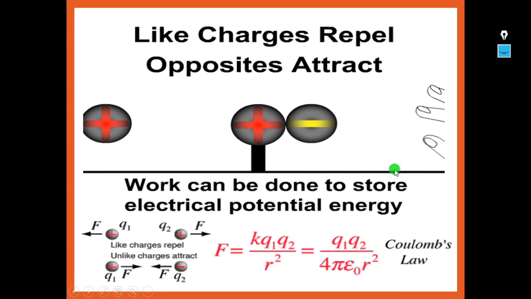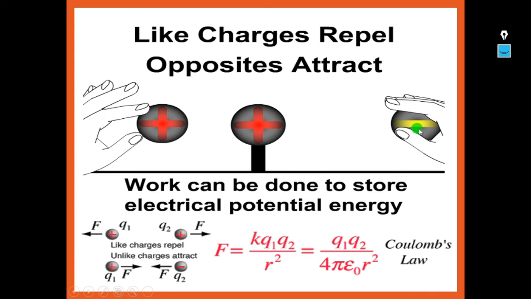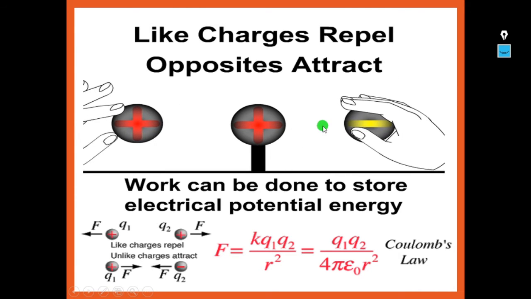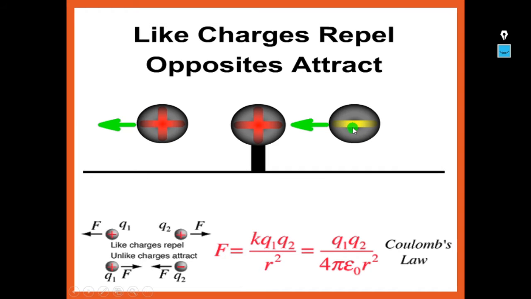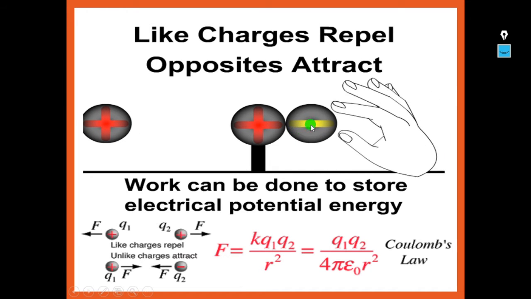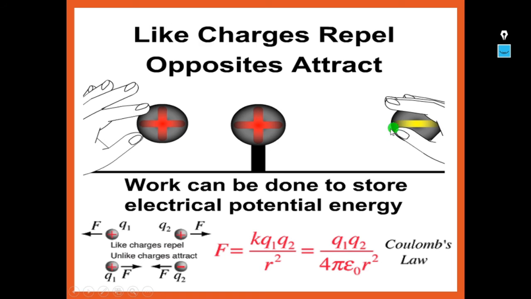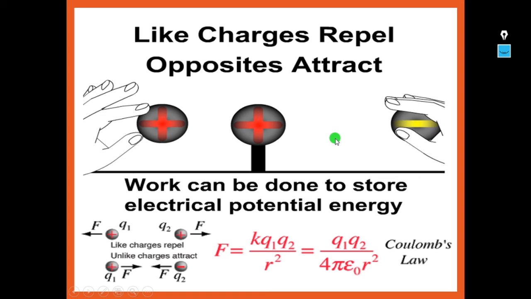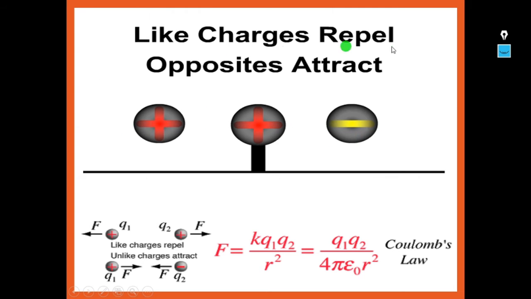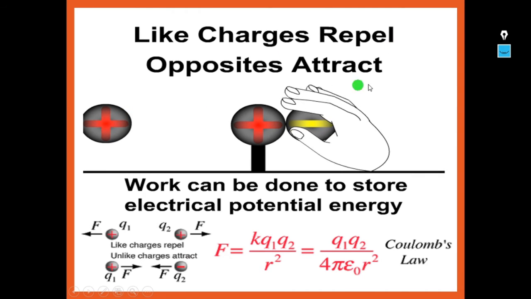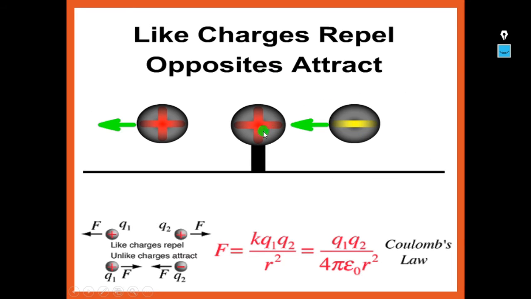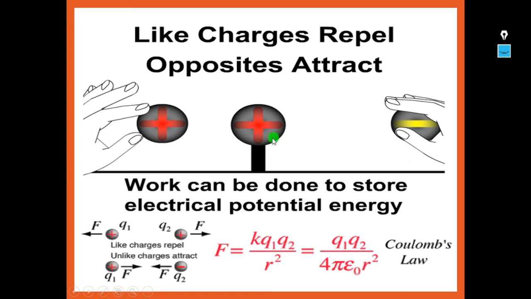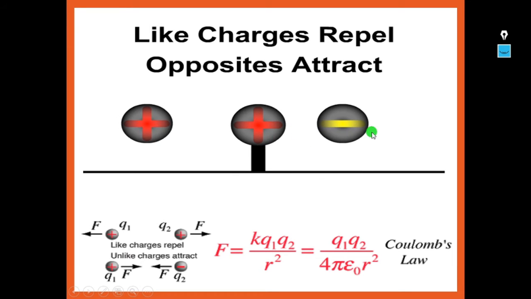In the second example, the negative charge is kept a little near the positive charge. After some time, this negative charge gets attracted towards the stationary positive charge. So like charges always repel, and opposite charges attract. As these are both like charges, they get repelled. These are unlike charges, so they attract.